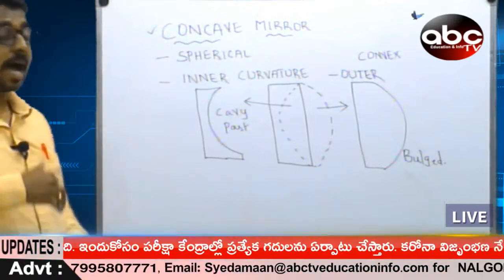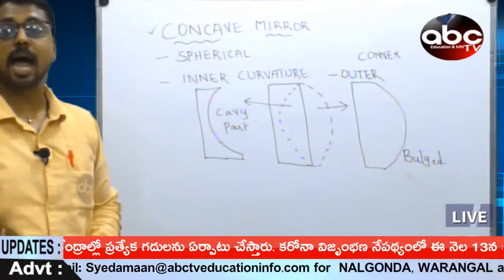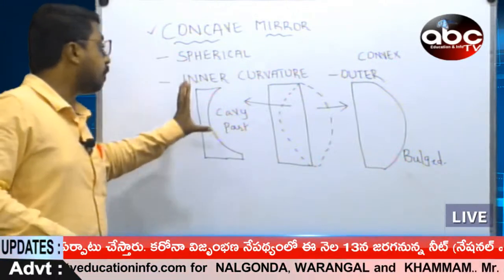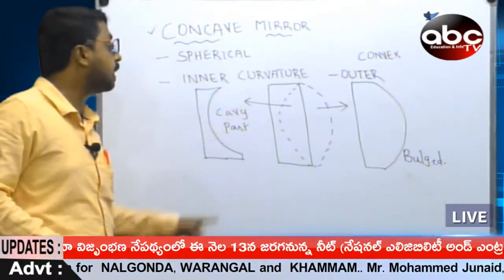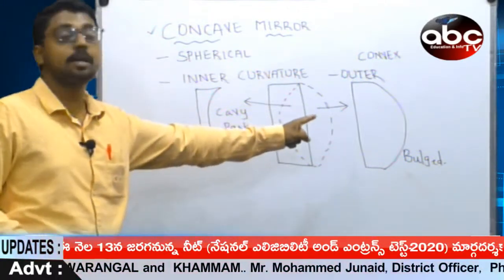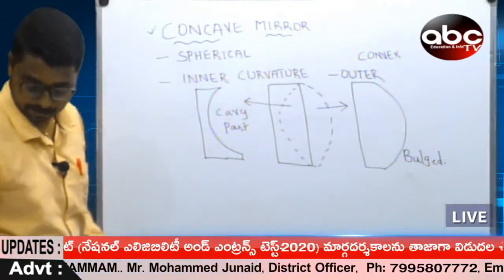Now let us understand the process taking place in concave and convex mirrors.